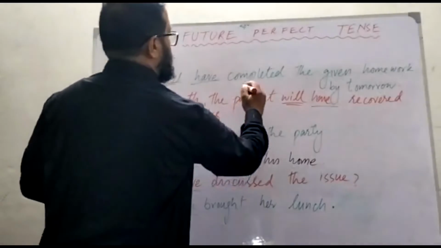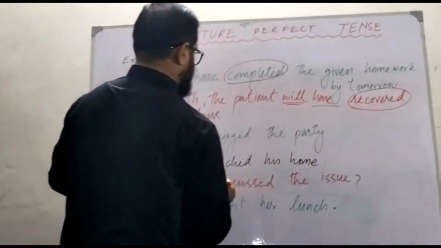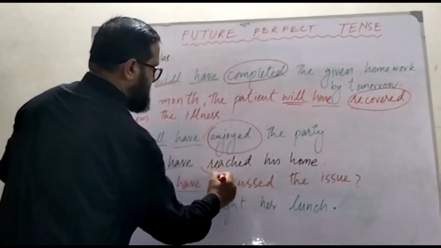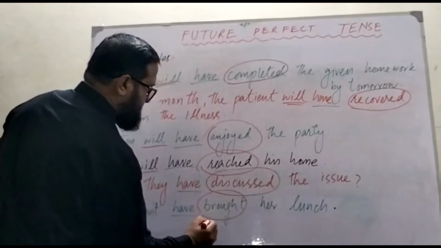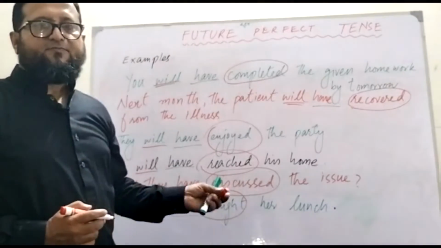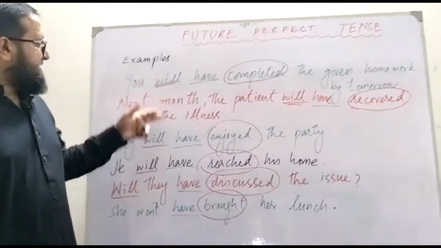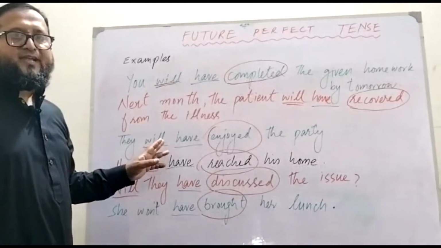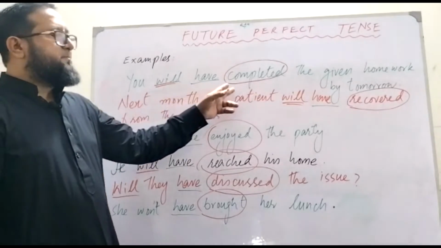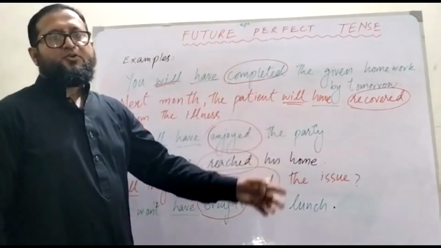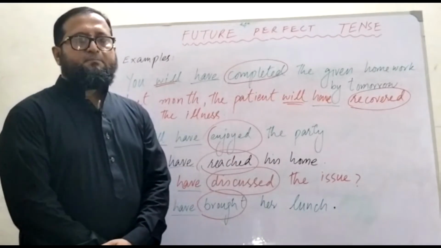Completed, recovered, enjoyed, reached, discussed, brought. These are past participle, the third form of verb. So it's so easy for your understanding. That is, if you keep these points in your mind, the structure will, then have, and then past participle, it's so easy for your understanding and to remember how to make a future perfect tense.